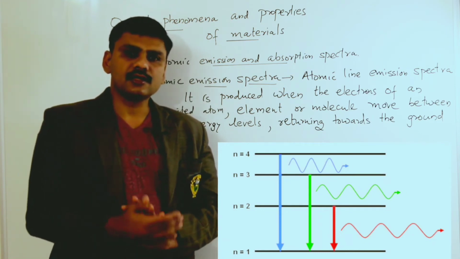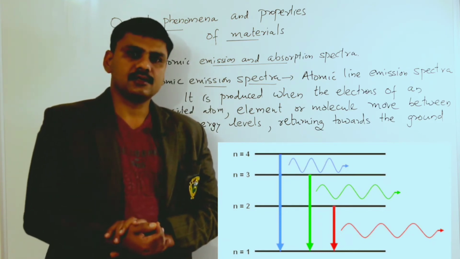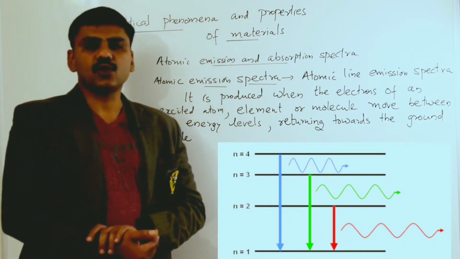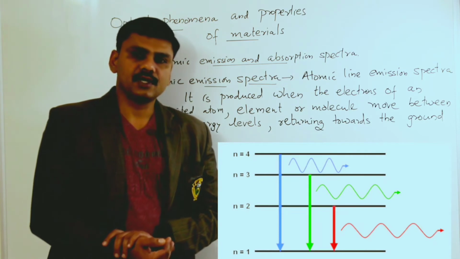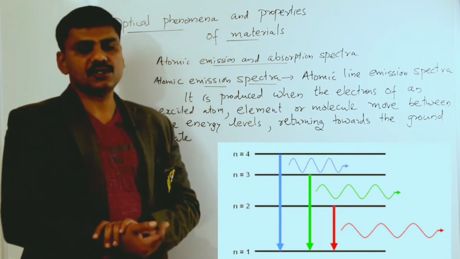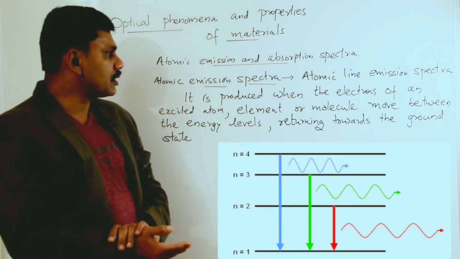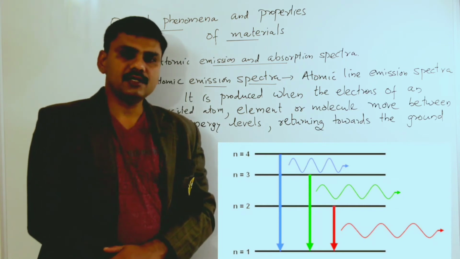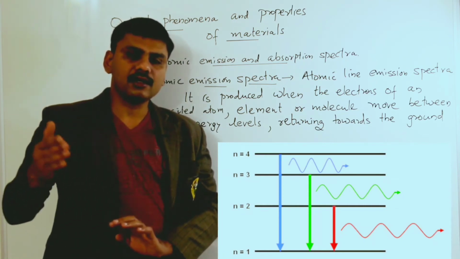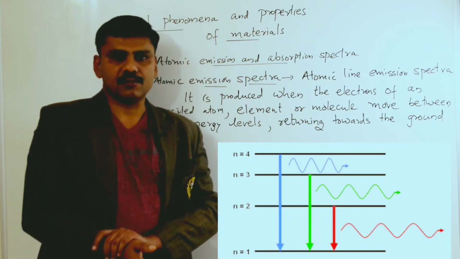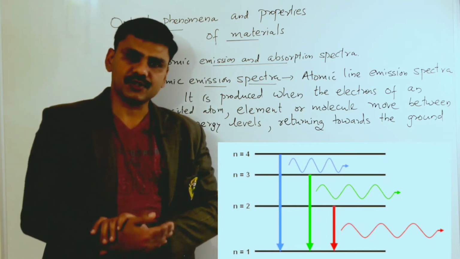This light is allowed to pass through a slit and then through a glass prism. Instead of seeing the continuous spectrum, you can see the line emission spectrum there. That means you can see a number of lines in the spectrum.